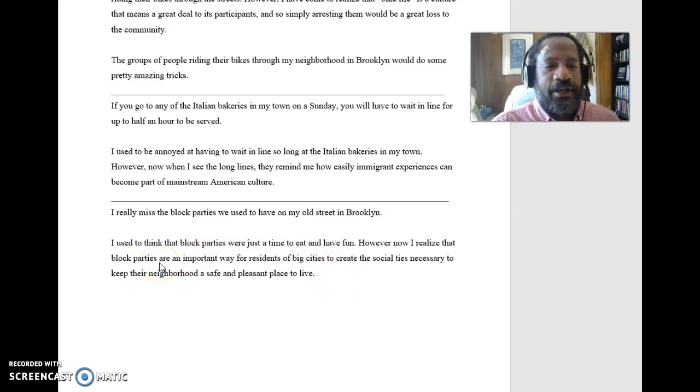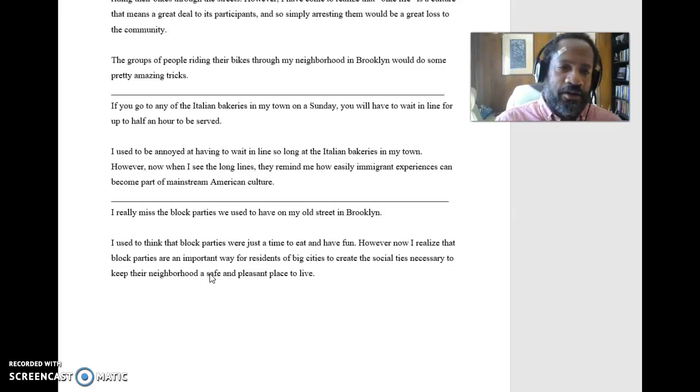Block parties are not just let's break out the barbecue and get a bouncy house. Block parties are about this other thing, creating the social ties necessary to keep the neighborhood safe and a pleasant place to live. That is, if you have a block party with people and then you have some kind of a problem in the neighborhood, you can contact my neighbor down the way and ask, did you see anything weird going on, right?